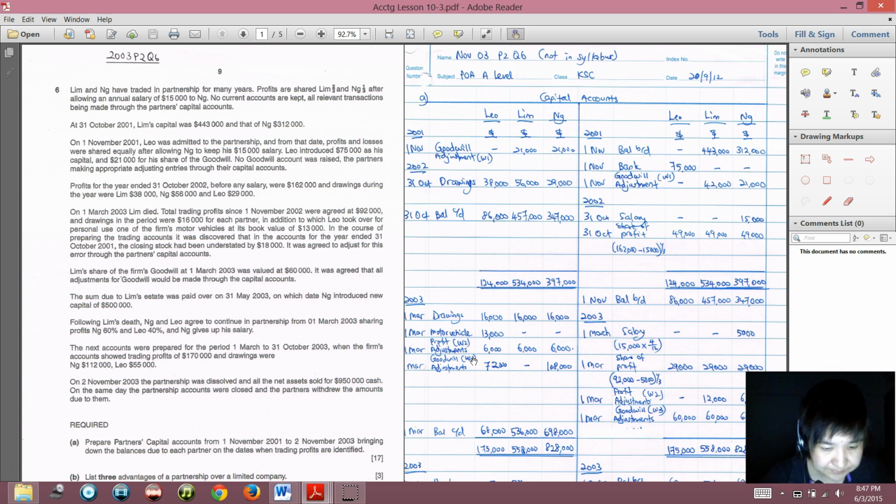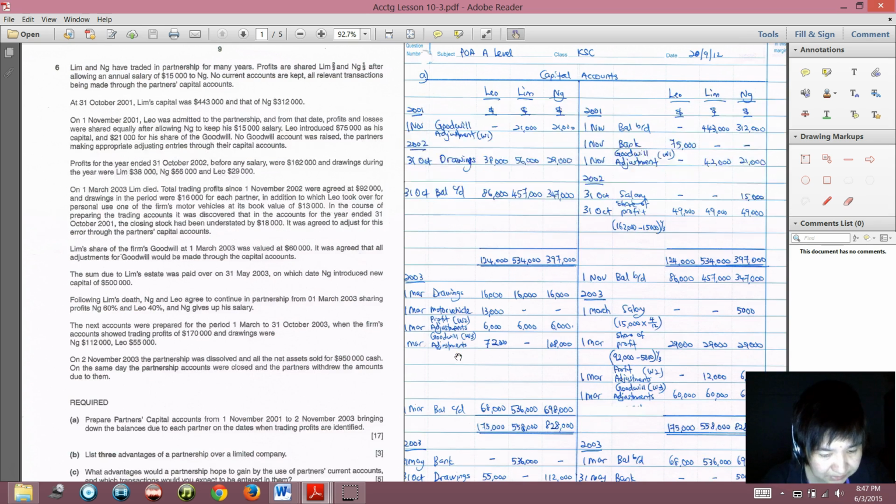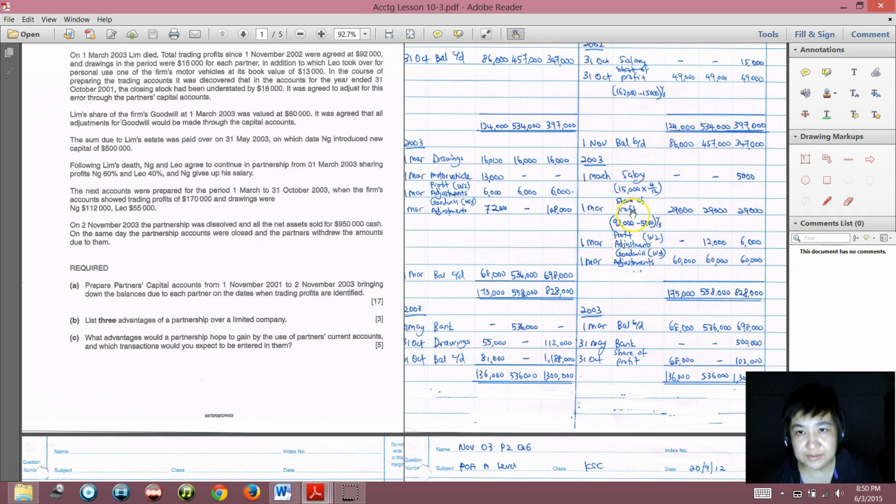Now you think, the question says here, in the course of preparing the trading account, it was discovered in the accounts for the year ended 31 October 2001, closing stock has been understated. You see here the balance brought down is over this side. Balance brought down is over here. Before that, let's just settle the easier one first.